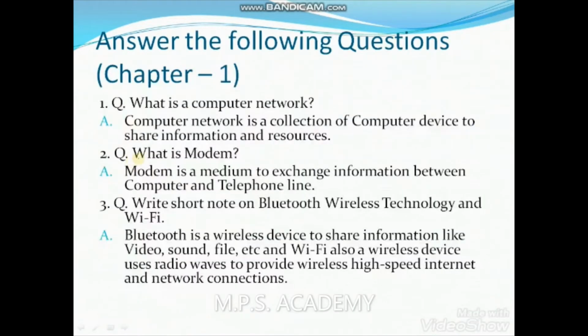If we talk about the question answer of chapter 1, first question is what is the computer network. As I have taught you in the lecture of chapter number 1, the computer network is a collection of computer devices to share information and resources. This can be the suitable answer for question number 1. If you talk about the modem, maybe we have studied about it in a previous class. If you talk about Bluetooth and wireless technology, this can be the suitable answer for third number.